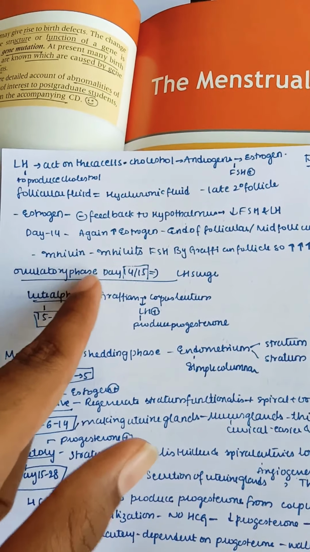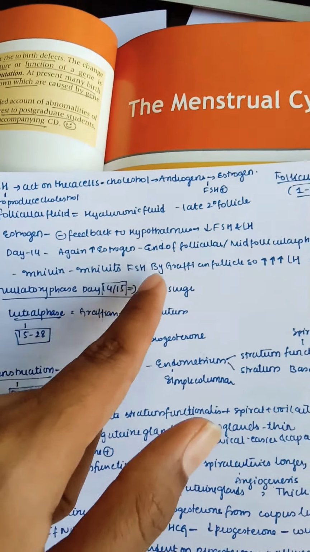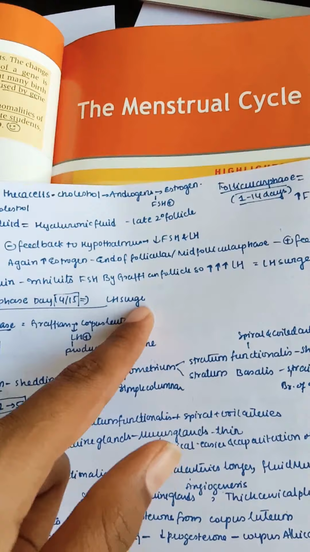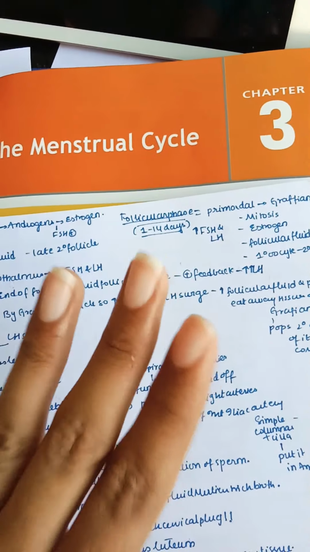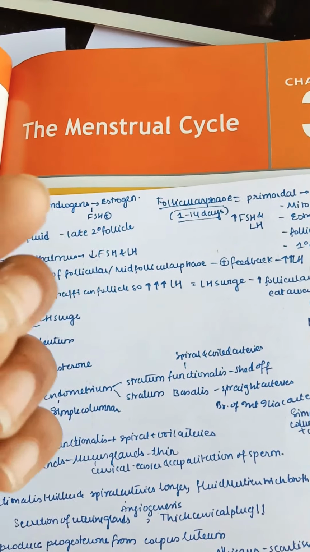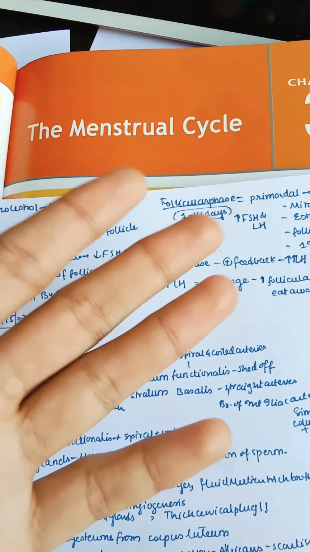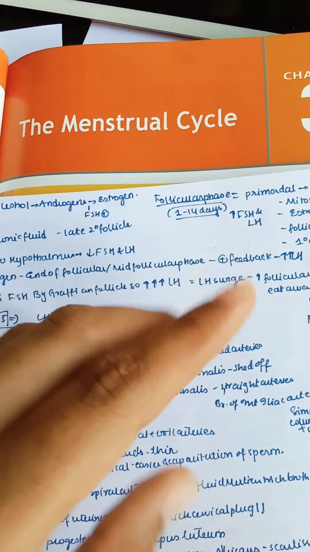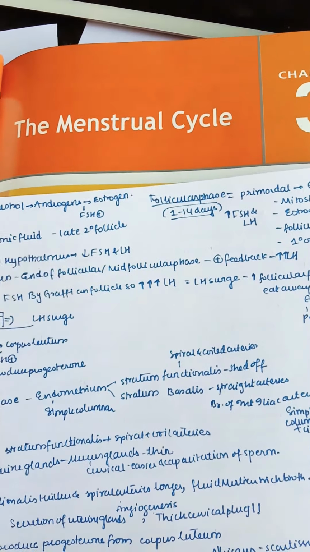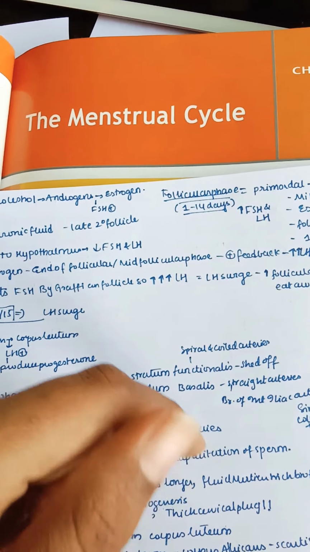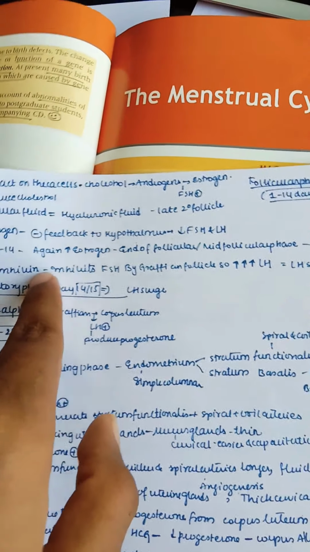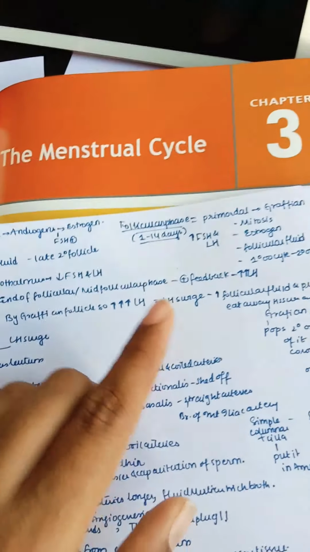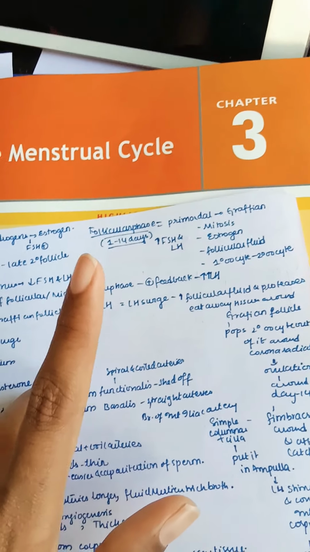Inhibin also inhibits the FSH from the Graafian follicle, so that there is only an increase in the luteinizing hormone on day 14. So remember that on day 14, estrogen is giving positive feedback to our hypothalamus, leading to an increase in LH. FSH is also a gonadotropin hormone, but the inhibin released from our Graafian follicle is inhibiting the FSH and only increasing the LH. So this leads to the LH surge.